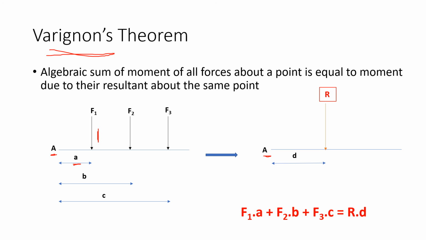And there is the same effect produced by the resultant, equal to R times the distance d. So it will be easy to find the position of the resultant in the plane of the system of forces. So that's it. Hope you have got Varignon's theorem, moment, and couple. We will start a new topic in the next video.